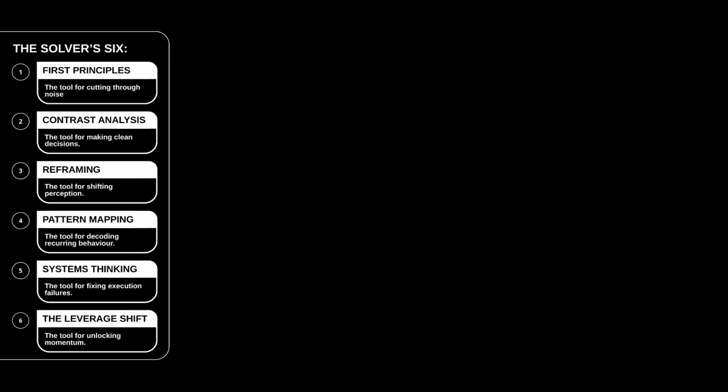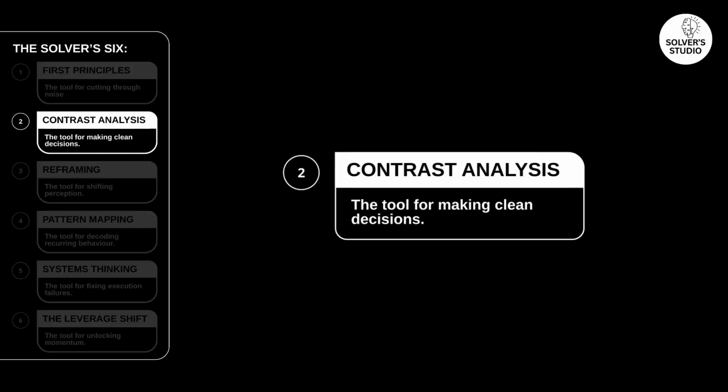But at Solver's Studio, we go to our toolkit, the Solver's 6. The tool here is contrast analysis decision. This framework exposes the hidden trade behind repeated outcomes. Two paths, the unstable path and the sustainable one. Most resolutions rely on motivation dependence. The stable path relies on low negotiation system design, short-term intensity versus long-term continuity.